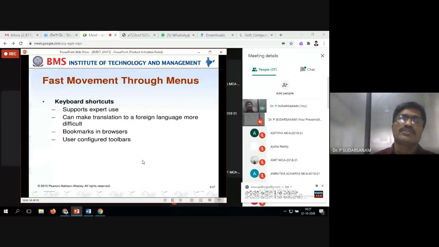Which way you want to translate it? For example, I want to take only the names, I can take it. I want to take only the numbers, I can take it. I want to take only particular fields. If you are having 10 fields, I want to take only 2 fields. So all of that is configuring the tools, how to take it.